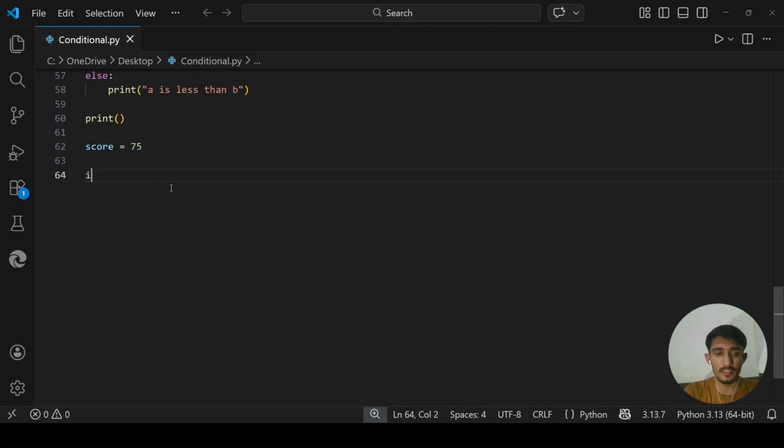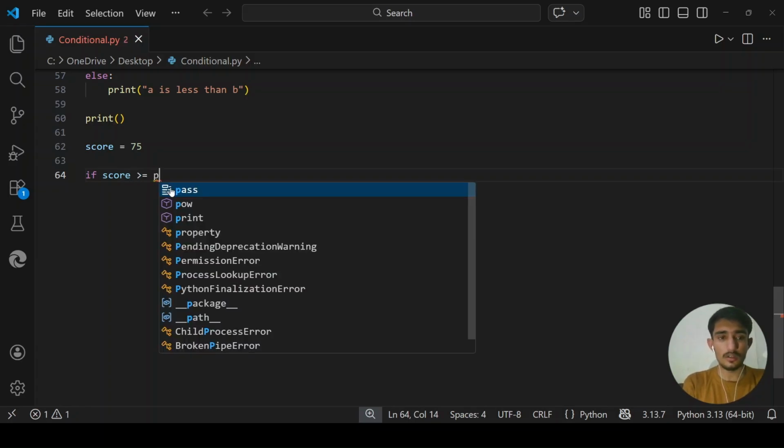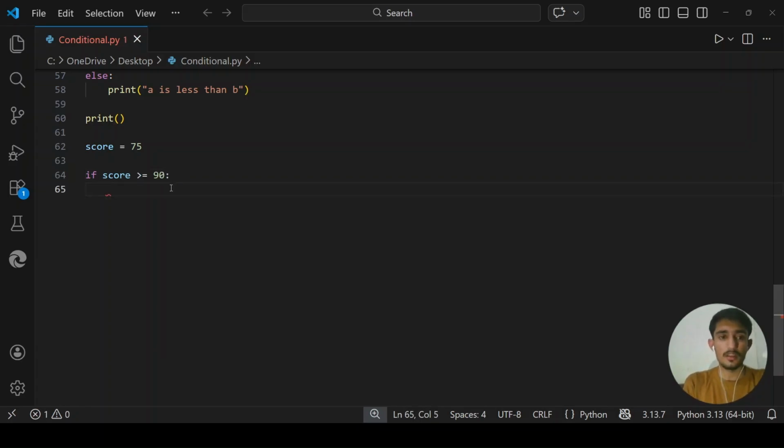So let me create the conditions here. If score is greater than or equal to 90, print A plus. If his score is greater than or equal to 80, then give him B plus.